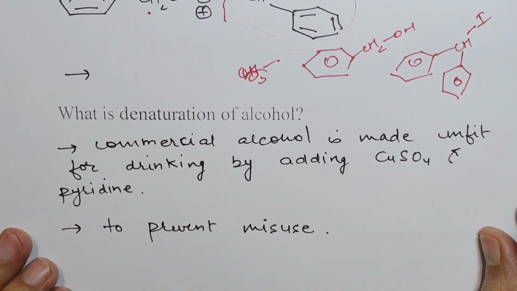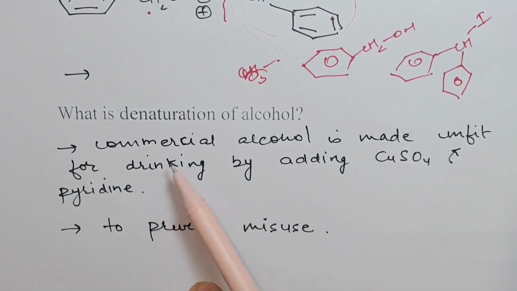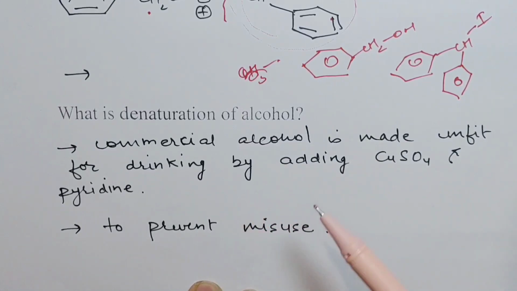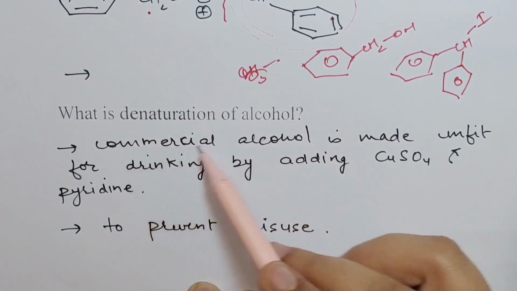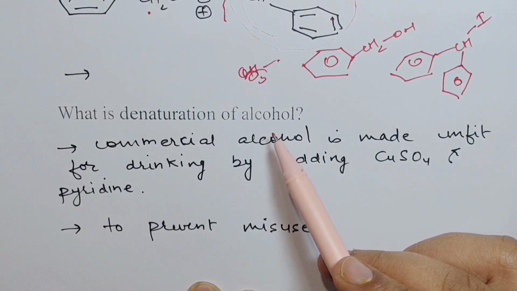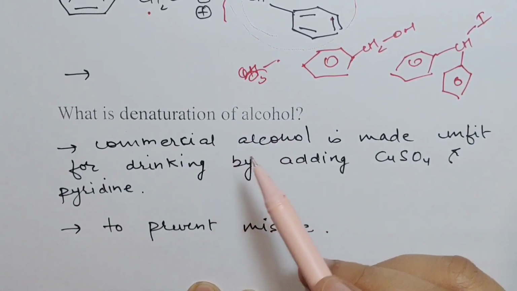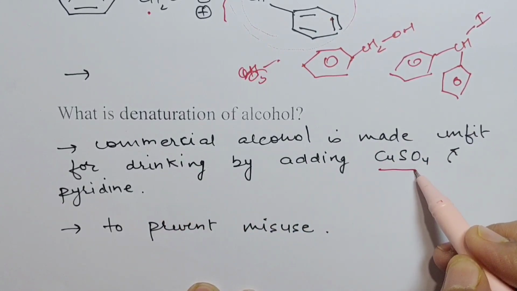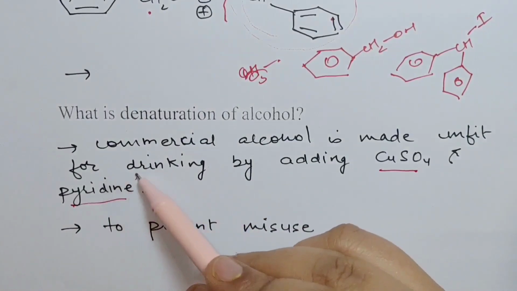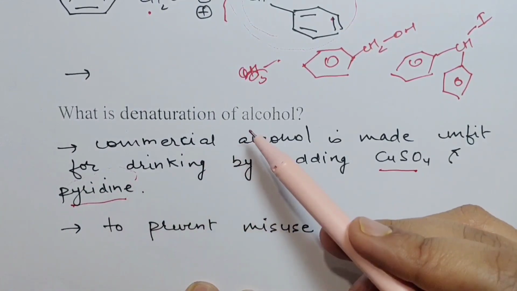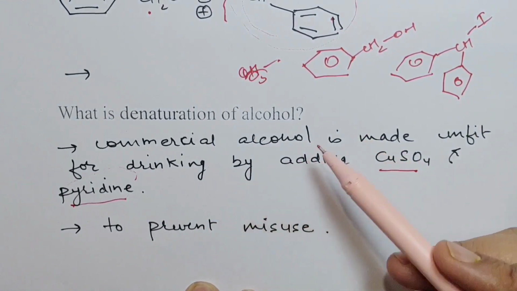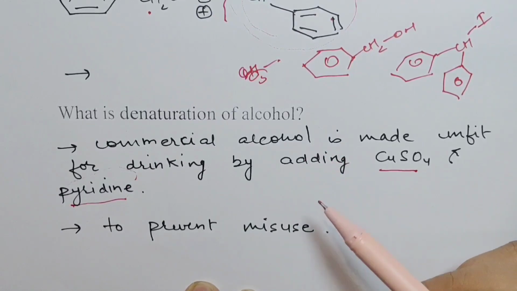Moving on to the last question. What is denaturation of alcohol and why is it done? Now, commercially made alcohol, which is made because of its use as a solvent, that alcohol usually gets stolen. Okay, it gets misused. In order to prevent that, they make it unfit for drinking. They add some color by adding copper sulfate, and then they add some foul smell by adding pyridine. That tells the consumer that this is not for drinking. So this is how it's denatured. It would still serve as a solvent, but it would prevent the theft of the alcohol.